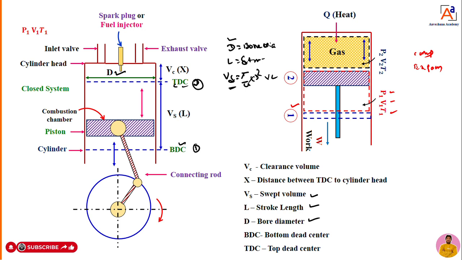But in a petrol engine, the air-fuel mixture will be compressed, whereas in a diesel engine, only air gets compressed. If it gets compressed, it is going to have a pressure, which we call P2, it is going to occupy some volume, which we call V2, and the temperature we call T2. This is the overall view of how the engine works.